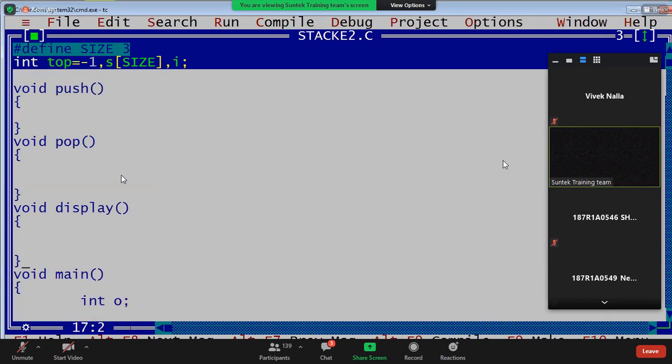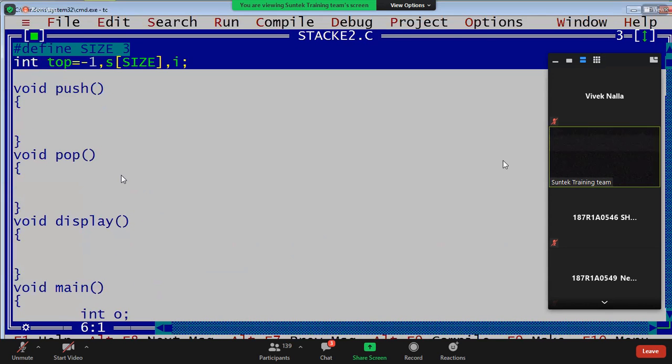Yeah guys, writing push means inserting, guys. Listen, while inserting, what do you have to check? While inserting we have to check whether empty space is there or not.